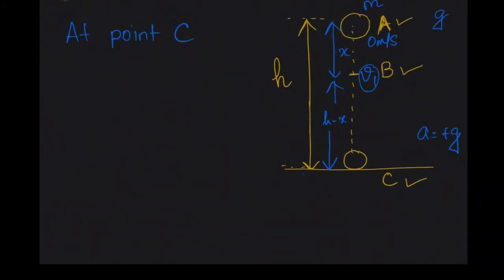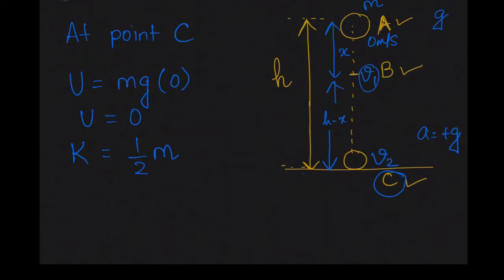Now we will do similar calculation for point C. Let us proceed to calculate total energy at point C. C is at my ground level. So see here, my potential energy is going to be 0, mgh, h is 0 because C is at ground level. So potential energy is 0. Kinetic energy is half m velocity square. Now again we don't know the velocity at the point C, so let the velocity be v2. Now I will take A as my initial point and C as my final point.